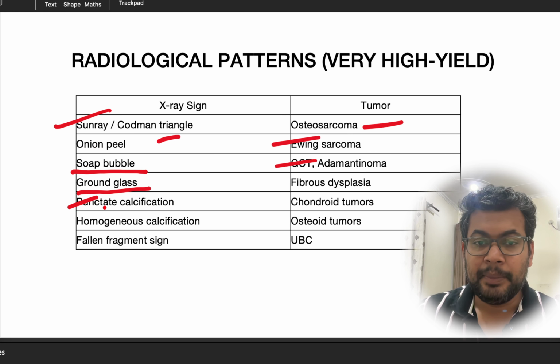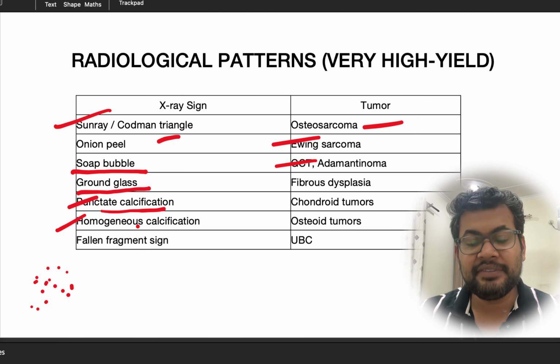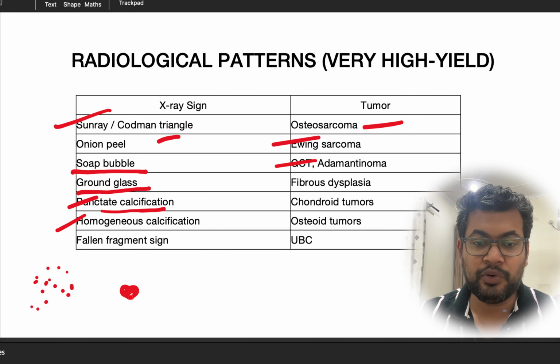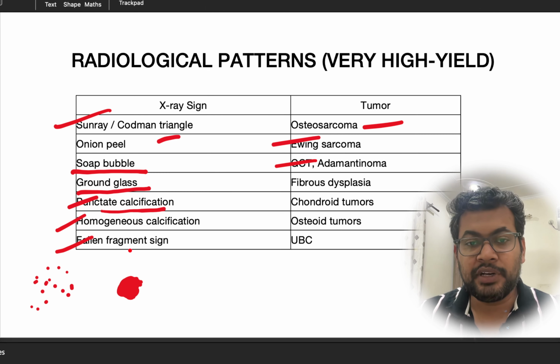Punctate calcification is in the chondroid tumors, because in chondroid tumors there is an interrupted calcification. And homogeneous calcification is in the bone. So the bone will have a homogeneous calcification, like this is the white area. And then fallen fragment sign is seen in the unicameral bone cyst.